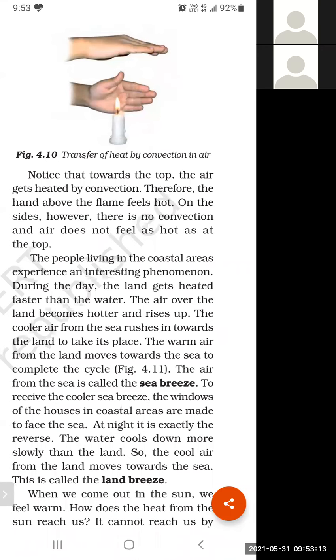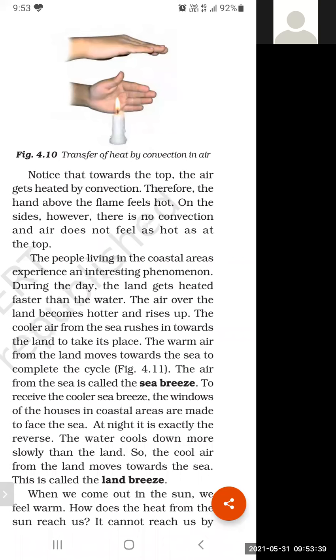But what happens to the land? It becomes cooler very quickly. Now the air above the land is cool, and the air above the water is warm. So the air above the sea gets hot, becomes lighter, and rises up.